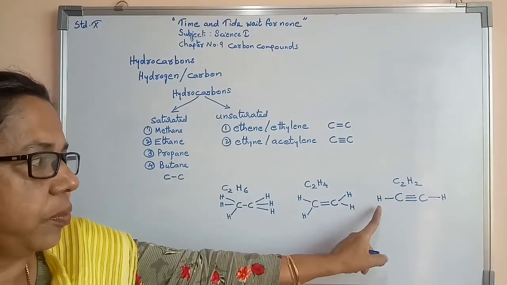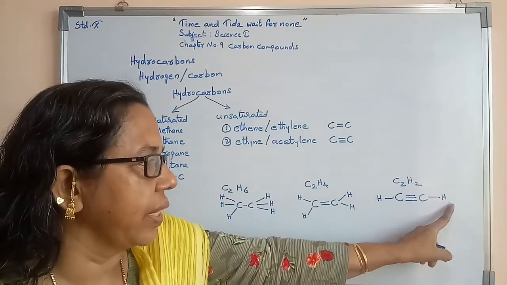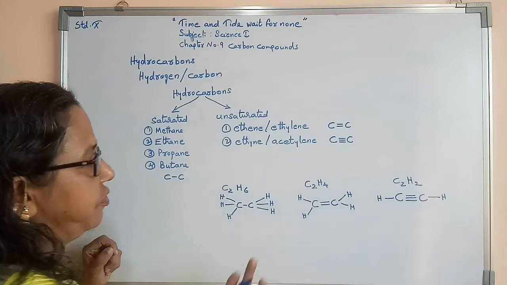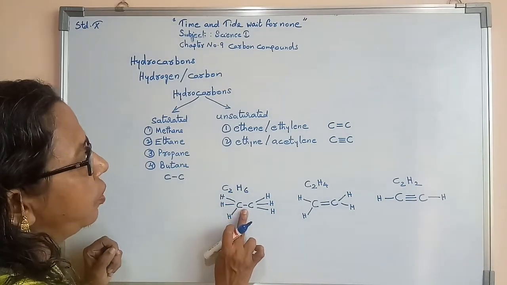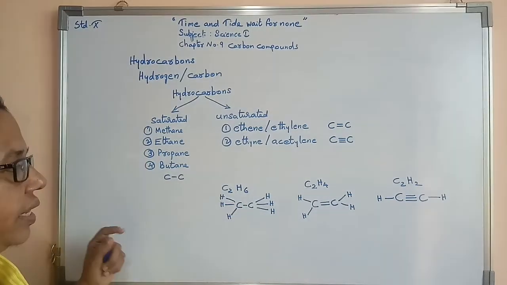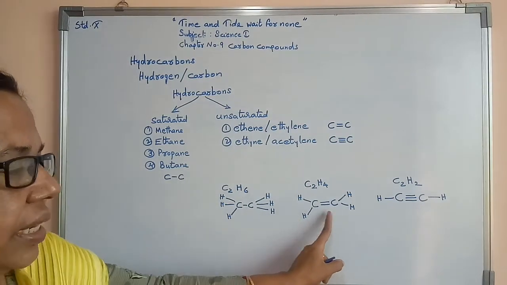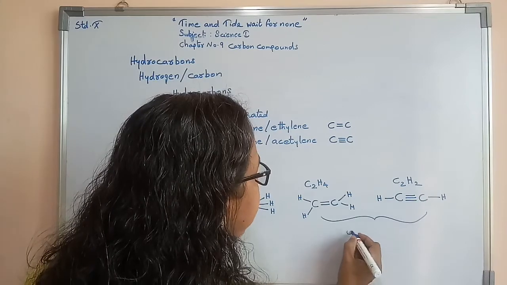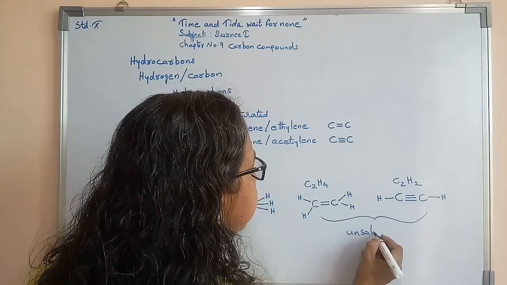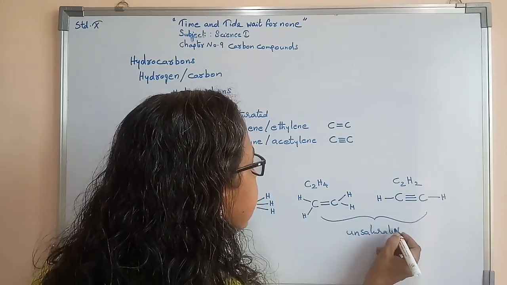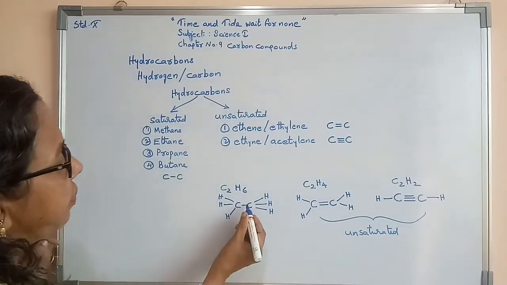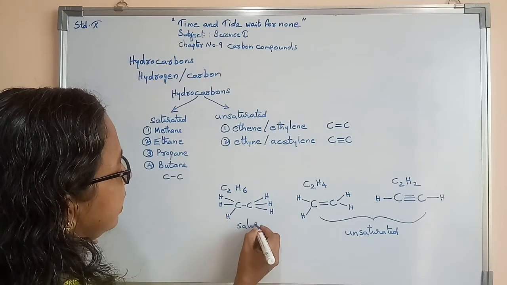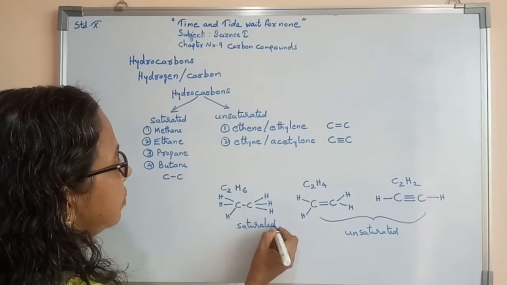Actually 3 hydrogens should be there, but here only 1 hydrogen you can see. Where only a single bond is there, it is known as a saturated hydrocarbon. Where there is a double bond or a triple bond, we say unsaturated hydrocarbons. Between carbon and carbon only a single bond is there, so we say saturated hydrocarbon.